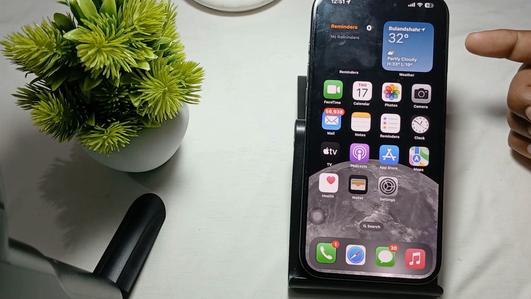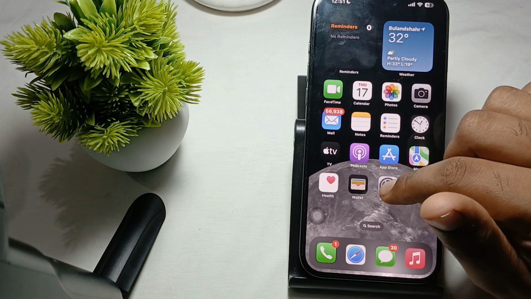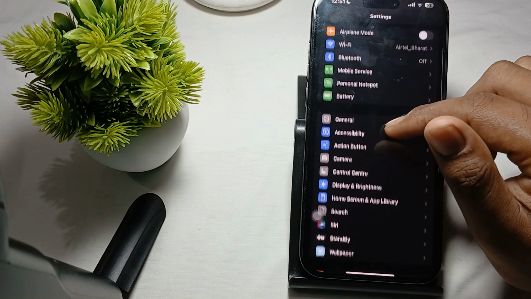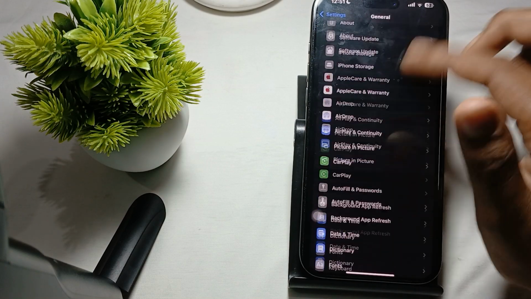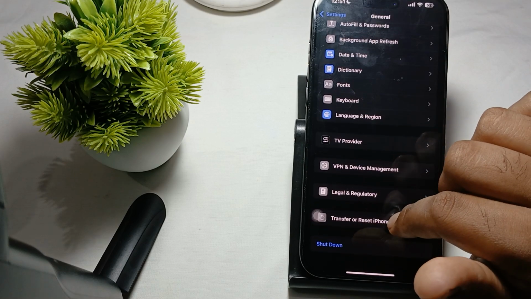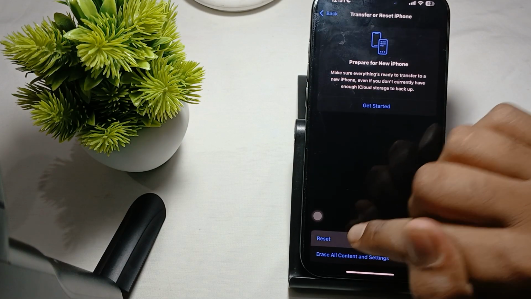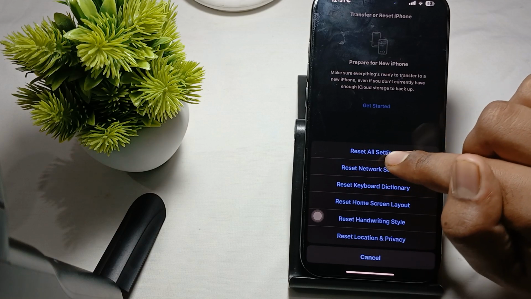If the problem is still the same and you're facing the error yet, so guys, you need to reset all the settings. So guys, if the problem persists, go to the settings again, then open general. In the general section you find the option at the last one, transfer or reset. Then tap on reset. Here is the option of reset all settings.